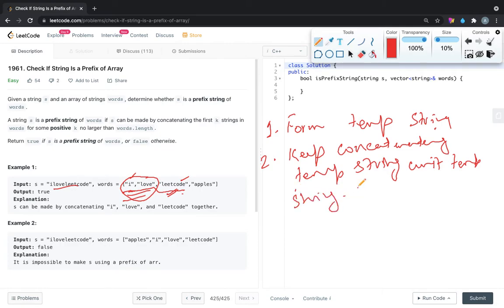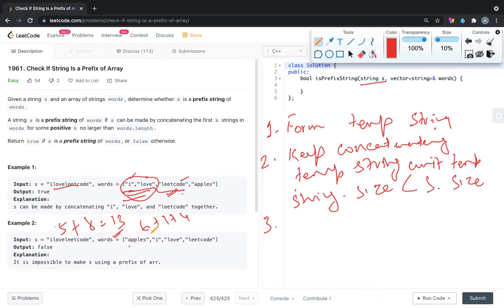Temp string dot size is lesser than s dot size. What is s? S is the given input string. So now if we keep on adding, and if the last element added, like in this case, the length of "I love LeetCode": I is 1, love is 4, then 5 plus LeetCode 4 plus 4, 8. So "I love LeetCode" is 18, and apples is 6, I is 1 plus 4 is 11. So in this case we need to add till LeetCode.